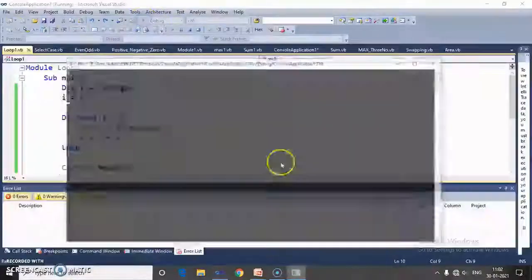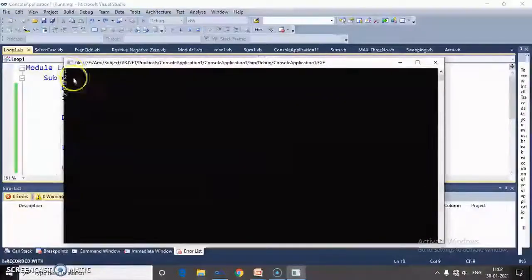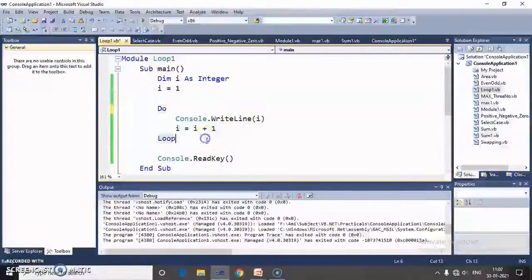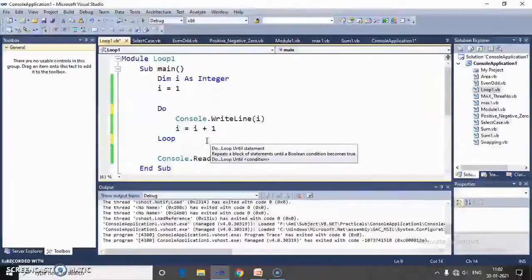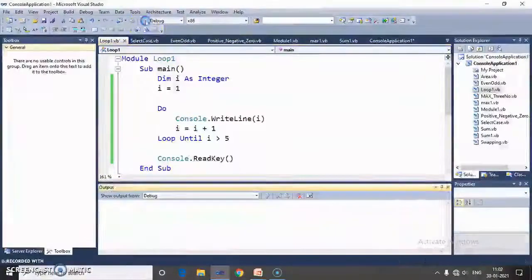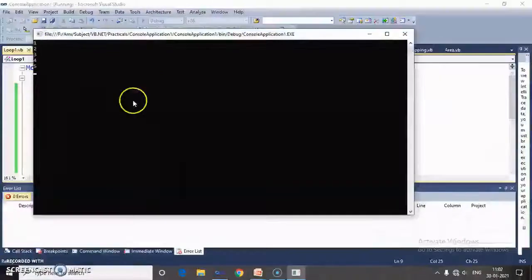Now run the output. It prints the values 1 to 5. Now the until loop is written after the loop, and then it becomes like an exit control loop. So here again my output is 1 to 5.